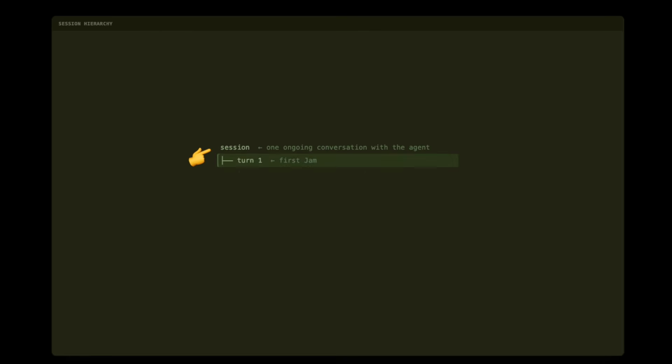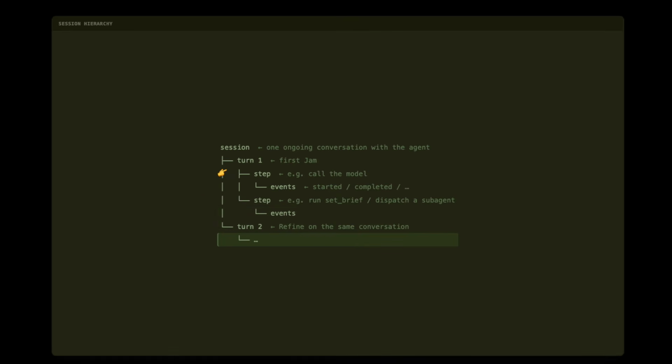So within a session or a conversation with an agent, each message that you send is a turn, and each turn breaks into steps. For example, calling a model or running a tool, and steps emit events as they go. The basic idea here is that if a process dies in the middle of a turn, or you come back later for a follow-up, Eve will allow you to continue where you last left off. Those sessions are also files, and we'll get into them later. But for now, just remember sessions, turns, steps, and events.